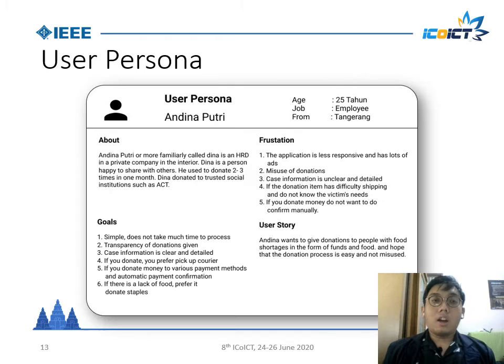Okay. After the result of the interview, we can create a user persona. What is a user persona? A user persona is a representative primary user target of the application. In the user persona, content attributes consist of data and profile persona, user goals persona, frustration persona, and user story. And this is the user persona of the initiative Patriot Pangan.